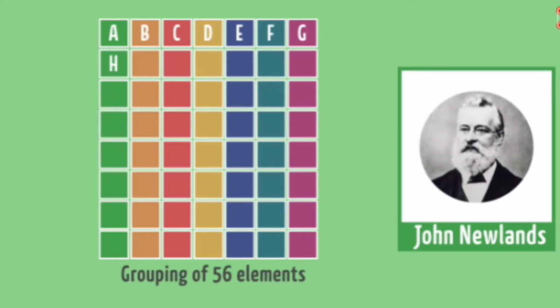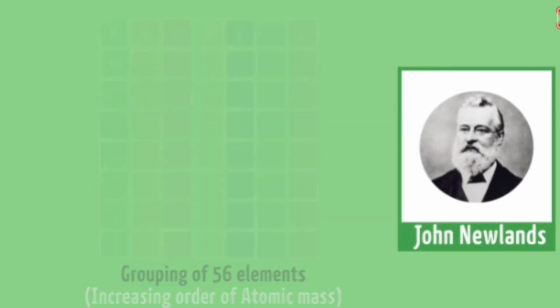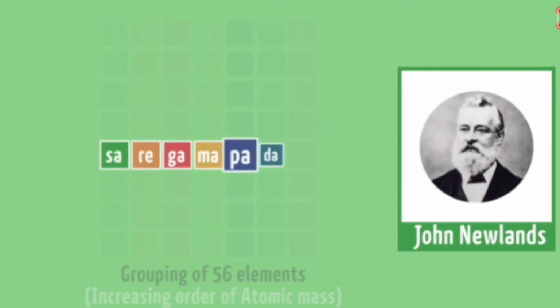Till now we have been discussing only the atomic masses of the elements. Newlands introduced 56 elements, and he arranged these 56 elements in the increasing order of their atomic masses. After arranging them by atomic mass, he simply numbered them, but there was no idea of atomic number at that time. They only considered the atomic mass itself. Clear? So how did he arrange them?